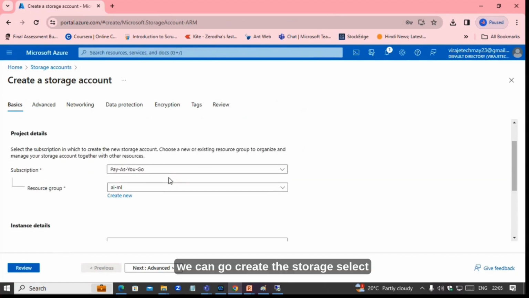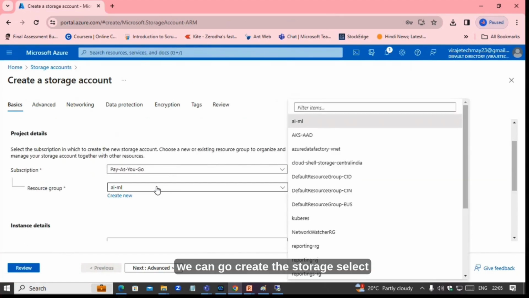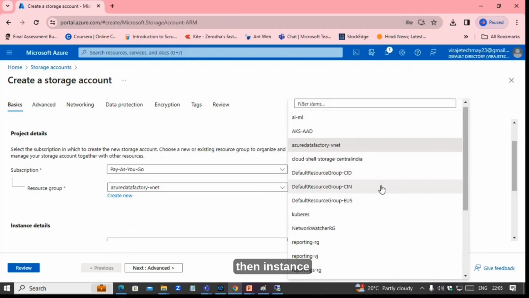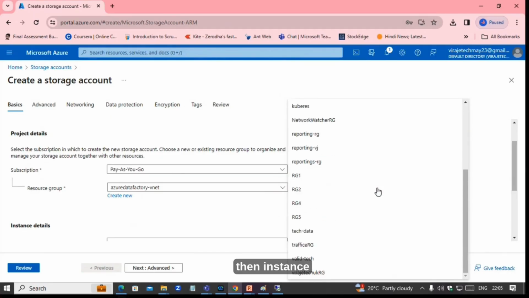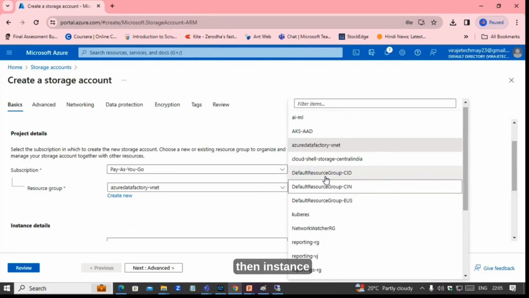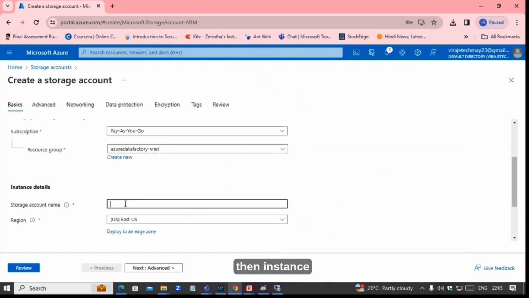So we go to create the storage, select here Azure Data Factory. Then instance, Azure Data Factory source.